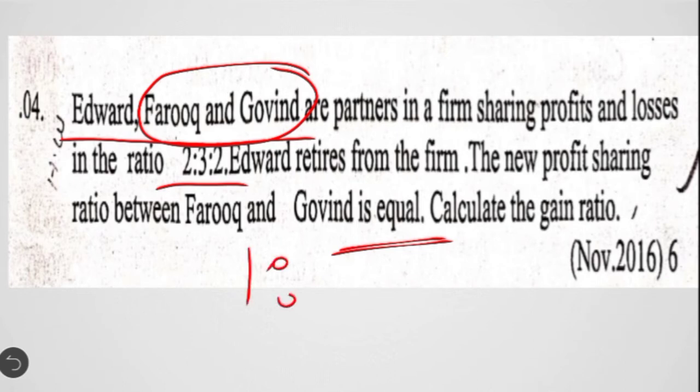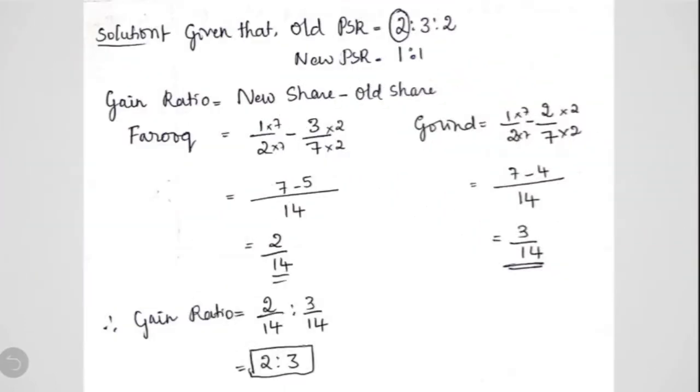There were 3 partners. The old profit sharing ratio is this, that is 2:3:2, and the new profit sharing ratio between the remaining partners, that is Farooq and Govind, is equal. So when there are 2 partners, equal ratio indicates that it is 1:1. So we have to calculate now the gain ratio. So in the same way we have to calculate. First we need to write the old profit sharing ratio, then the new profit sharing ratio,